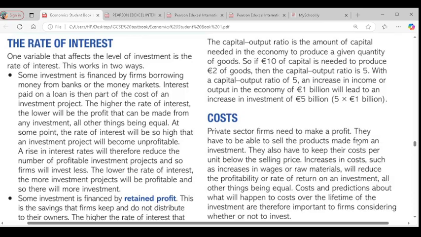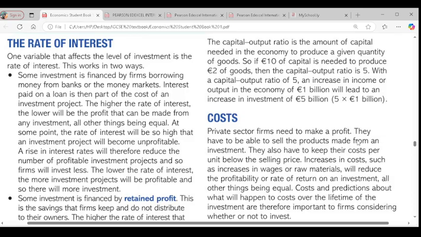The higher the interest rate offered by financial institutions, the more attractive it is for firms to save money rather than invest in capital goods or physical goods. So the lower the rate of interest, the greater the incentive for firms to use their savings to buy investment goods. If the rate of interest is low, there's no point saving. We would rather spend that money on investment than saving because there's no incentive to save.